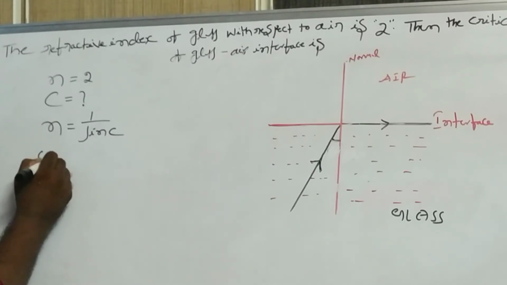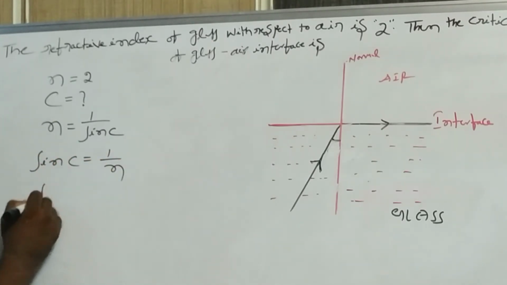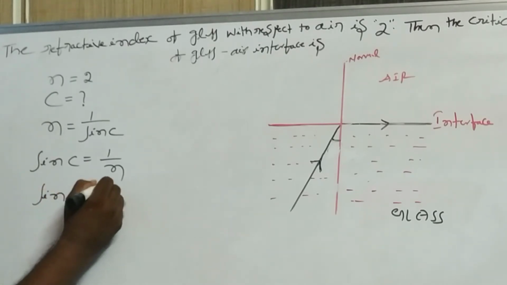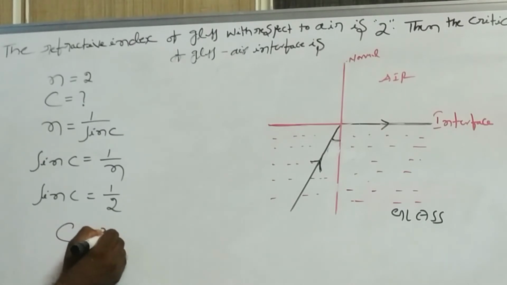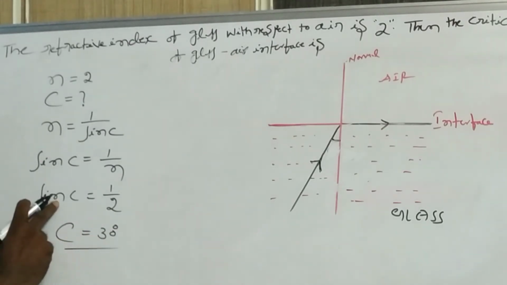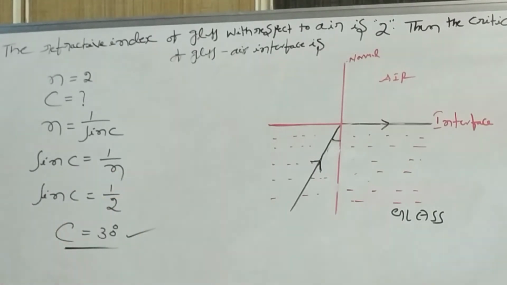Then sin c equal to 1 by n, so sin c equal to 1 by 2. C is 30 degrees, since sin 30 degrees is 1 by 2. So the critical angle of that medium is 30 degrees.